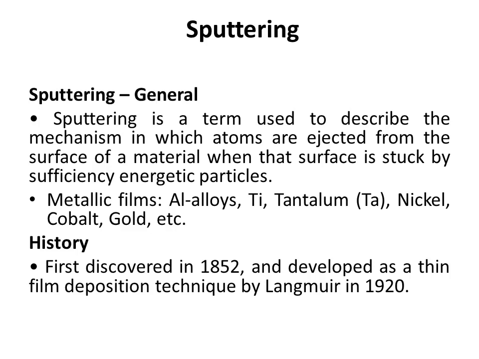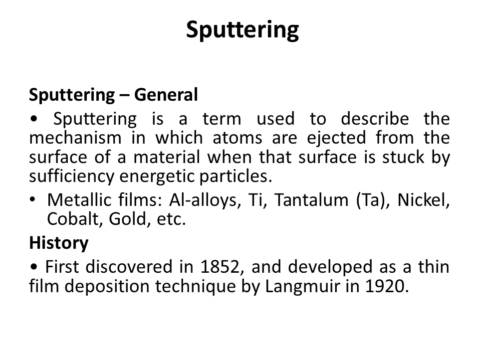In general, sputtering is a term used to describe the mechanism in which atoms are ejected from the surface of a material when that surface is struck by sufficiently energetic particles. It means that atoms are ejected from the surface of the material. The atom is usually ejected or separated from the material when the incident ions, which are highly energetic, strike the surface of the target material.